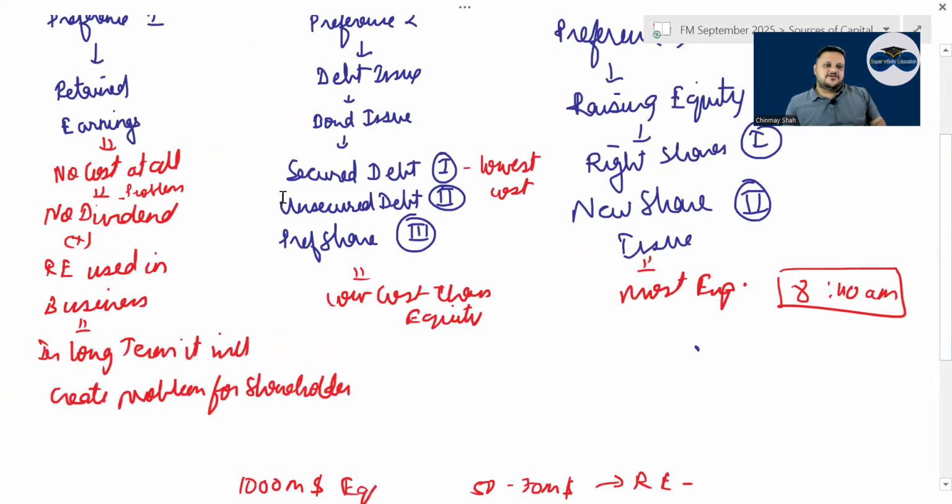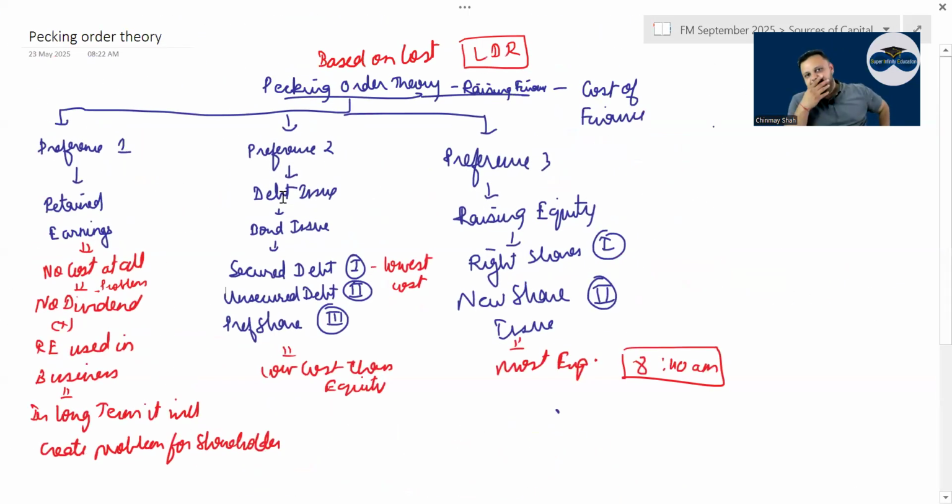Right. Then last but not the least is pecking order theory, based on cost, and this is from the company point of view. So first preference, whenever the company needs money, is retained earnings because that is the cheapest source of finance, correct? But one of the problems of continuously using retained earnings is that what will happen if you have very high retained